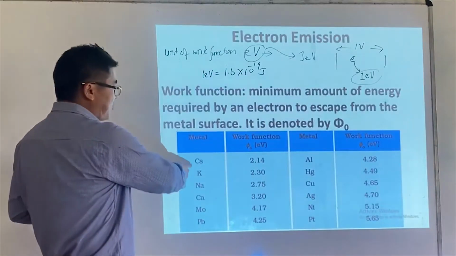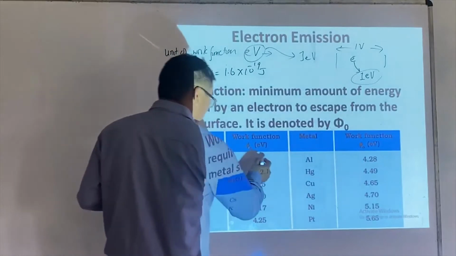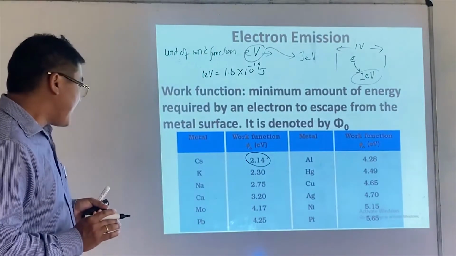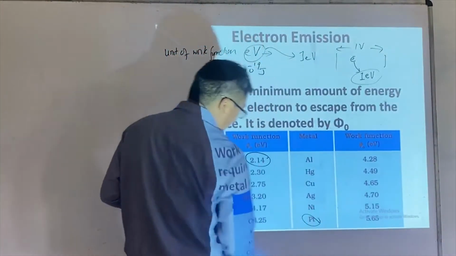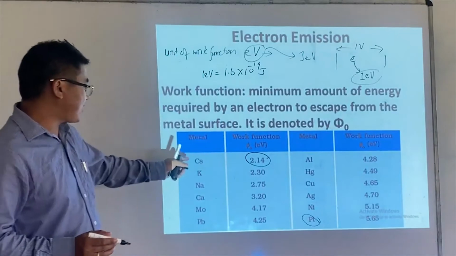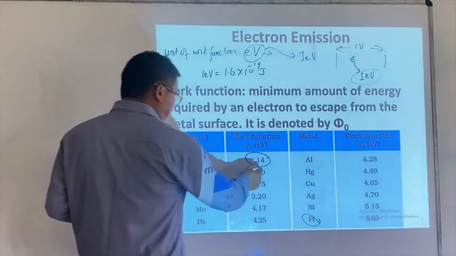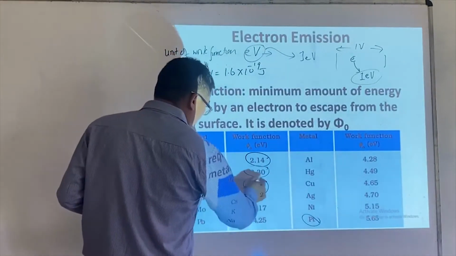Cesium's work function is 2.14 electron volts. This is the smallest. Then the highest work function is platinum, which is very stable, while this one is unstable. Then potassium is 2.30, and then sodium's is 2.